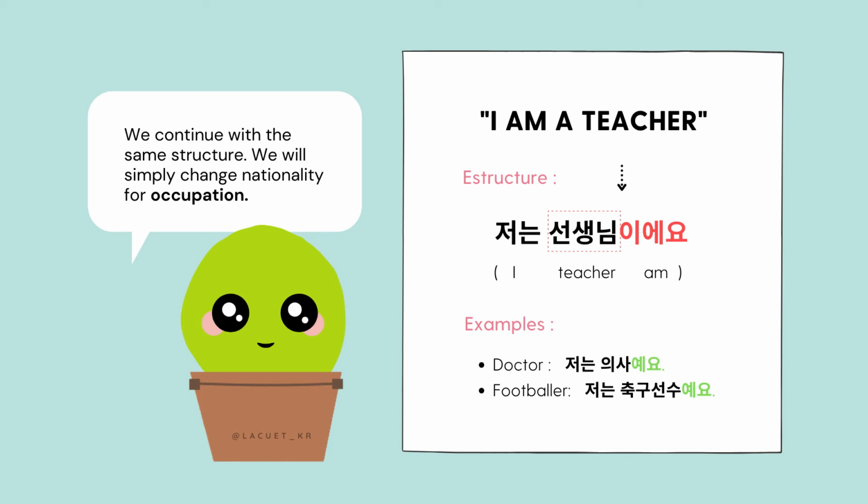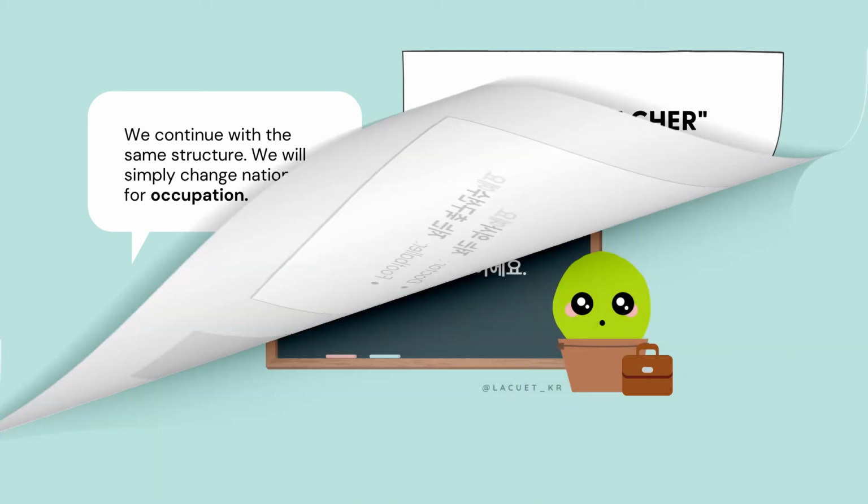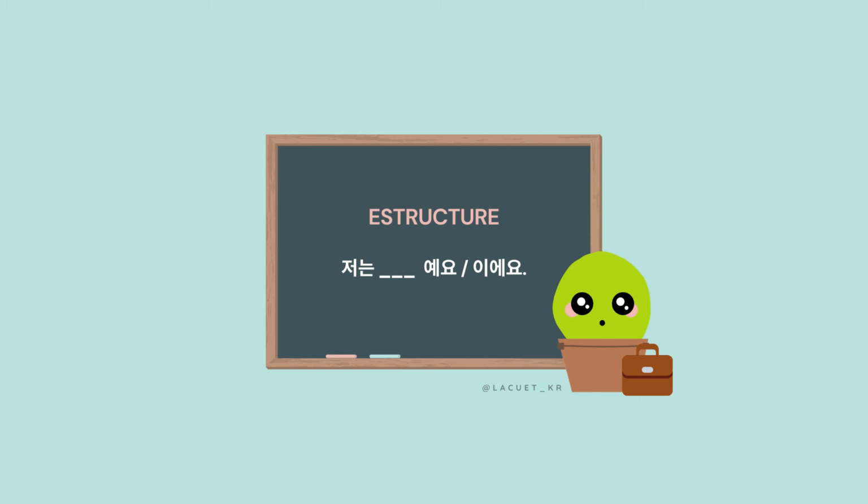If we want to say "I am a teacher," we will change the order to "I teacher am." Knowing that teacher in Korean is 선생님, "I am a teacher" is said 저는 선생님이에요. Now imagine that we want to say "I am a doctor." Knowing that doctor is said 의사, then "I am a doctor" is 저는 의사예요. The same goes for footballer, which is said 축구 선수. "I am a footballer" is 저는 축구 선수예요. Therefore, this is the structure.